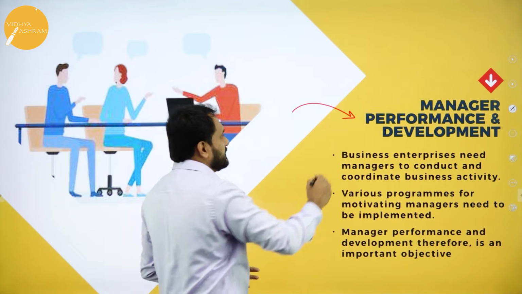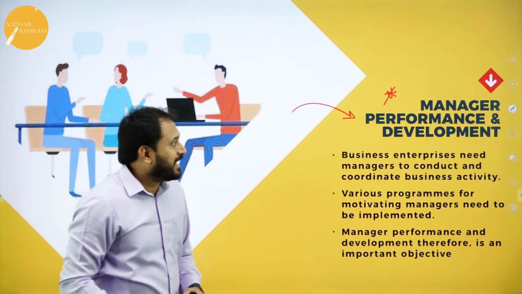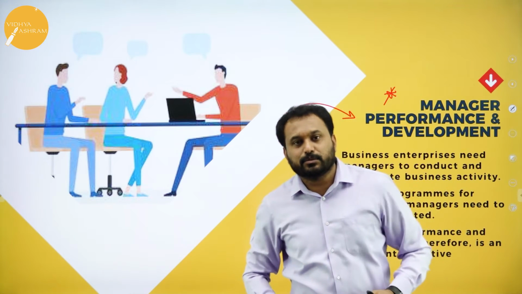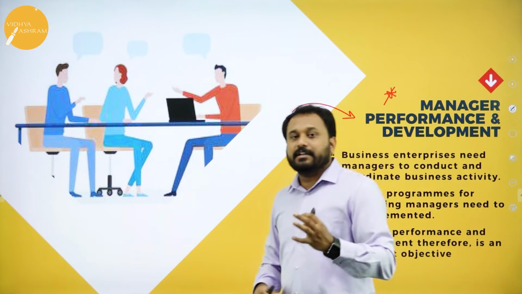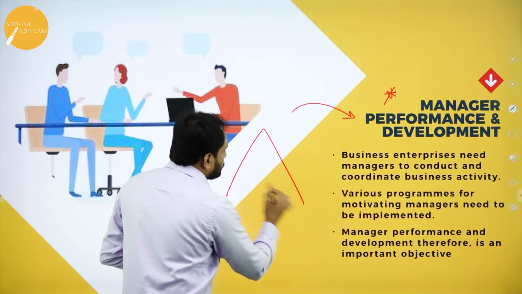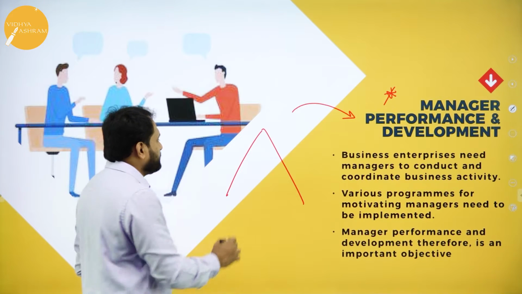Yes, this is a star mark. Here you are supposed to know what exactly this manager performance and development is. In any business, who is the supremo? The top level is the supremo. I'll just give you a chart here. Please understand, this is the levels of management. Levels of management in a business.